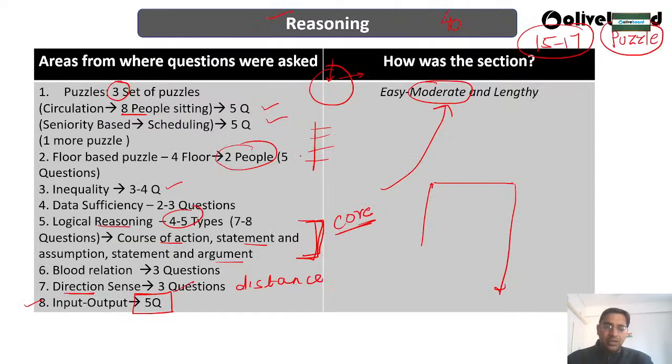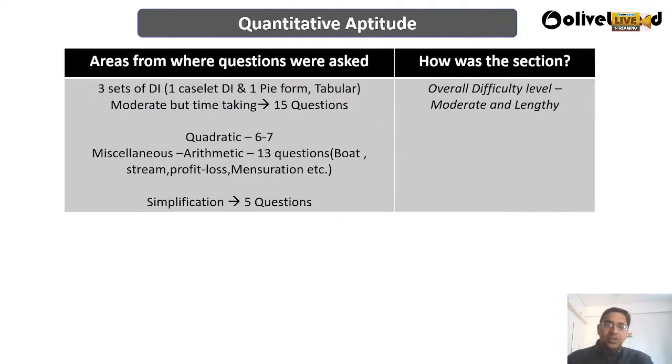General awareness, reasoning, English language, and now we are coming to quantitative aptitude, QA, right? So 3 sets of data interpretation: one on a caselet, one on a pie chart, and one in tabular form. Caselet, pie chart, and table.